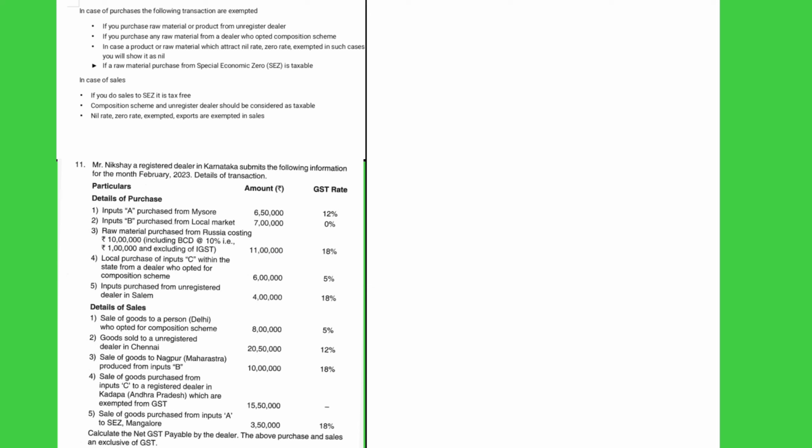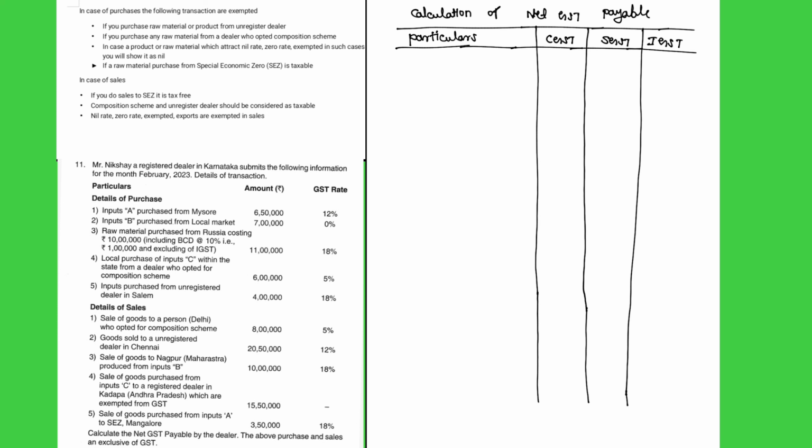Mr. Nikshai, a registered dealer in Karnataka, submits the following information for the month of February 2023. Details of transactions: they have given details of purchase and details of sales. So we should identify the exact net GST payable. When you are calculating net GST payable or input tax credit, first we should consider sales, the details of sales. So we should identify the output tax liability.